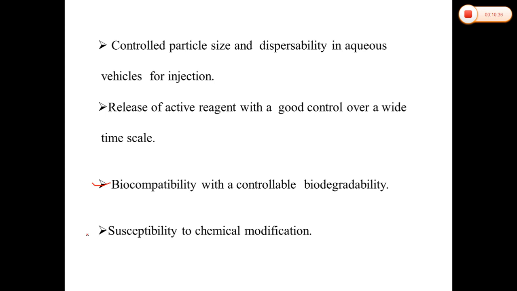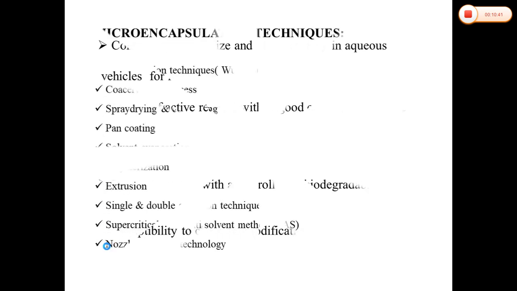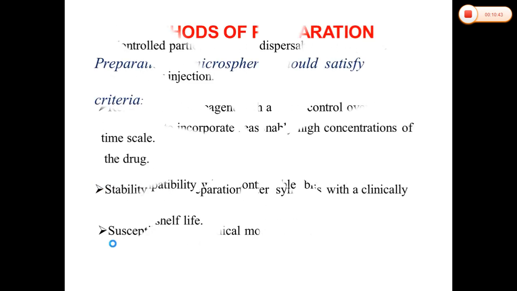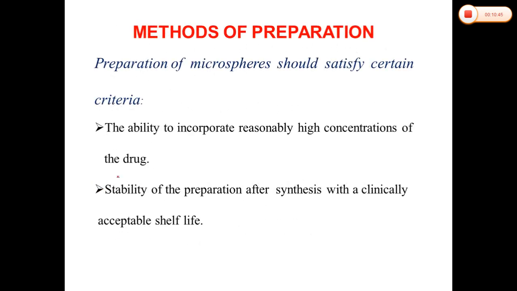For that purpose these particle sizes are provided. So these are the things we have to consider, and the method should satisfy them. First, it should have the ability to incorporate a high concentration of the drug.